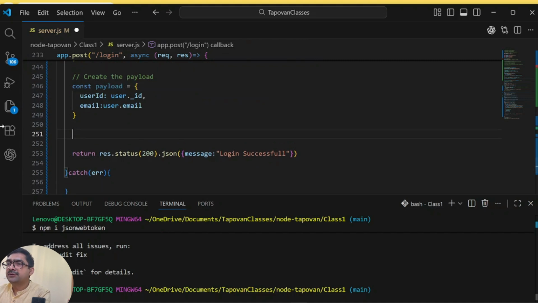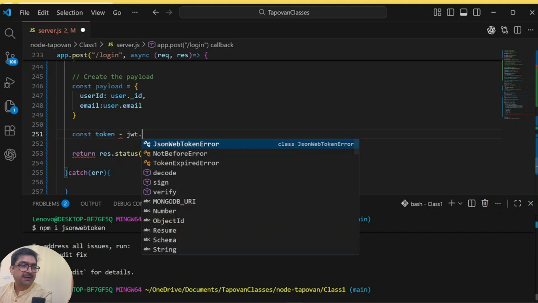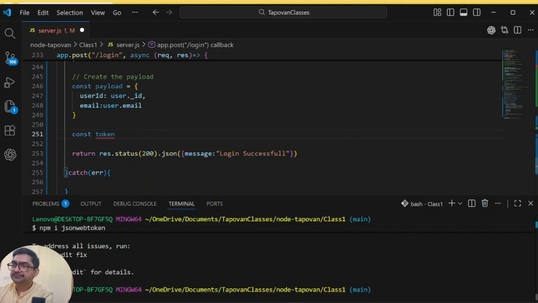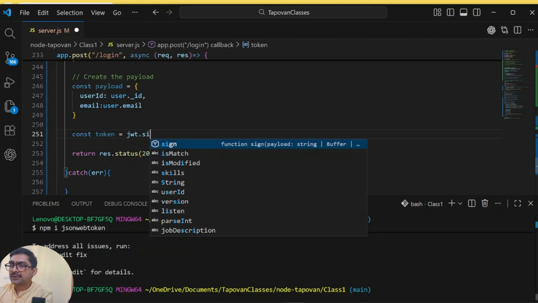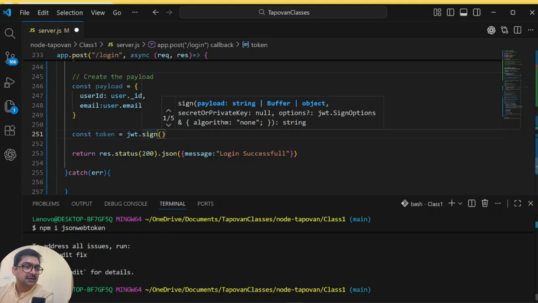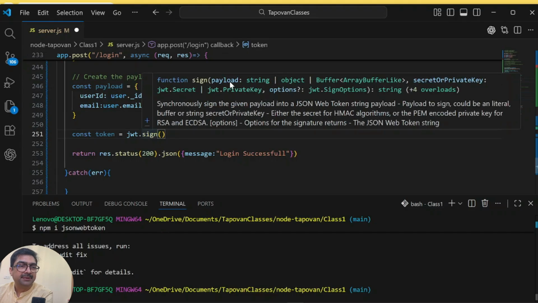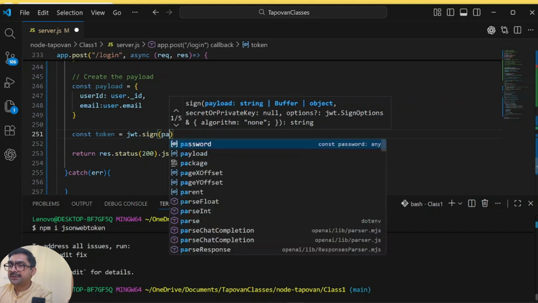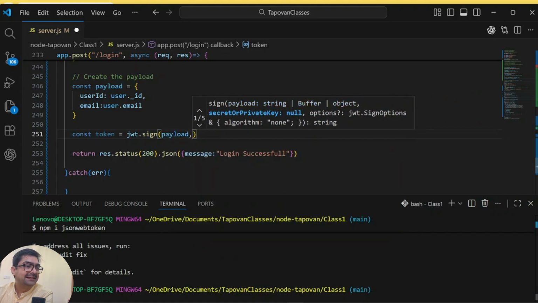Now, what we want to do is sign the token. We want to create the token and sign this. So, what we do is we say const token, the JWT package which we imported, called upon the sign method. It takes the payload, secret key, right, and then some other additional options, the expiry, etc. So first we'll pass the payload, then we need a secret key.